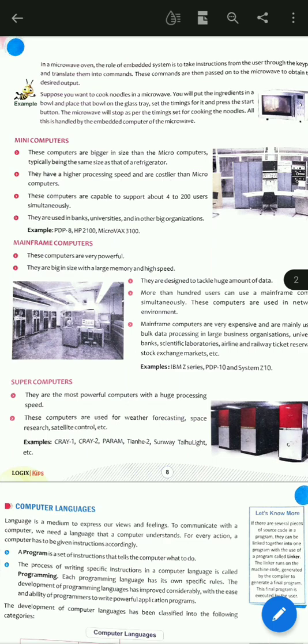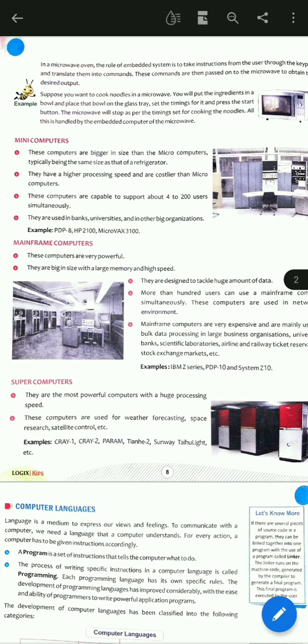Examples of supercomputers: Cray 1, Cray 2, Param, Tianhe 2, Sunway Taihu Light, etc. So these are the examples of supercomputers.